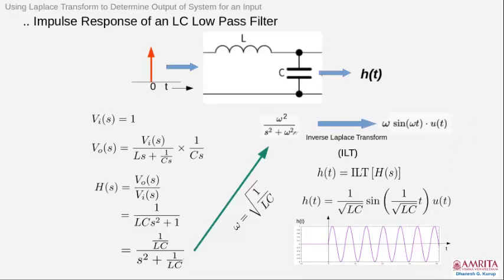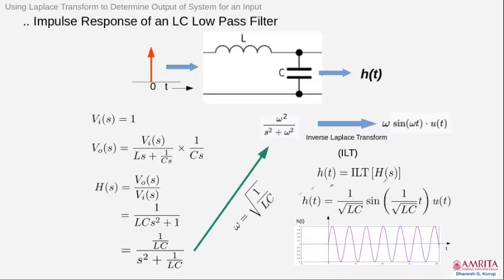So we see that these are similar patterns. Here for our LC network we got an expression like this, 1 by LC by s square plus 1 by LC. We immediately see that our omega square is 1 by LC. Our omega is 1 by square root of LC. Therefore, we can readily write the inverse Laplace transform. h(t) is the inverse Laplace transform of H(s), as h(t) is 1 by square root of LC sine of 1 by square root of LC times t into u(t).